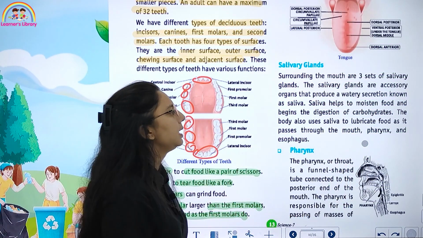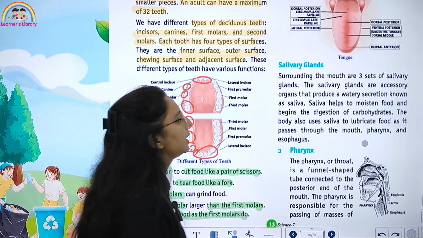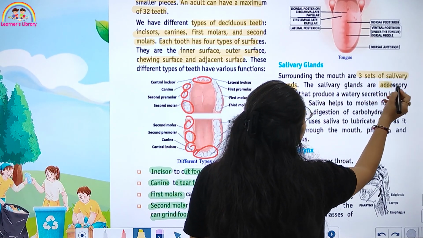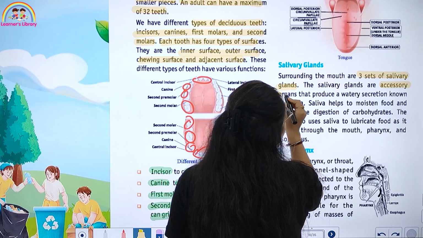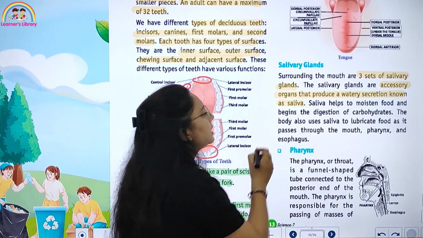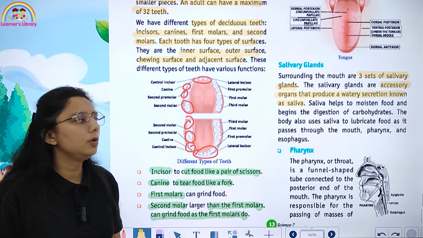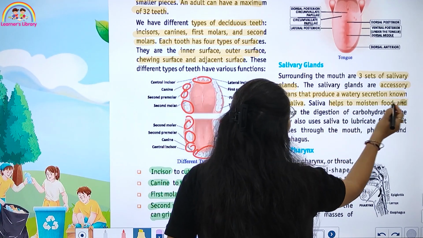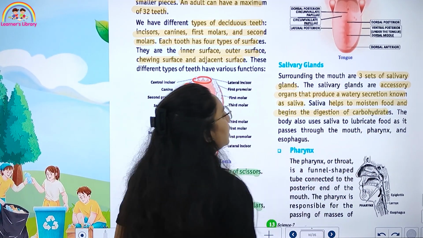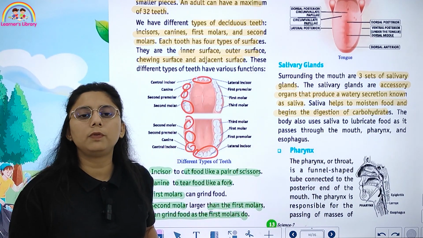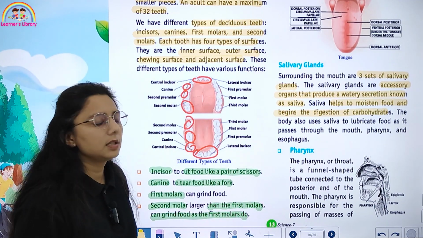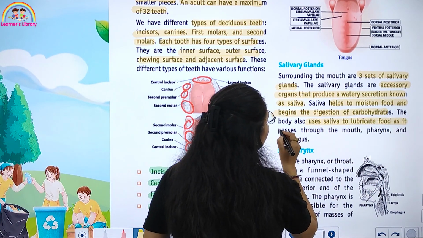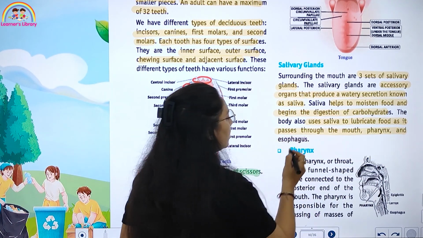Then we have the salivary glands. They surround the mouth and there are 3 sets of salivary glands. They are necessary organs that produce a watery secretion known as saliva. What do they produce? They produce a watery secretion, जिसे हम saliva कहते हैं. It helps to moisten food and begin the digestion of carbohydrate. The body also uses saliva to lubricate food as it passes through the mouth, pharynx, and esophagus.